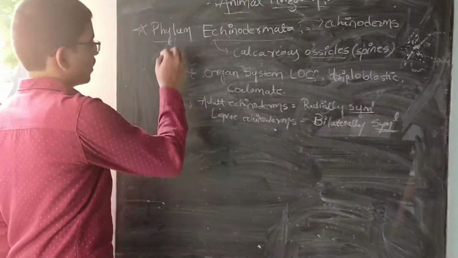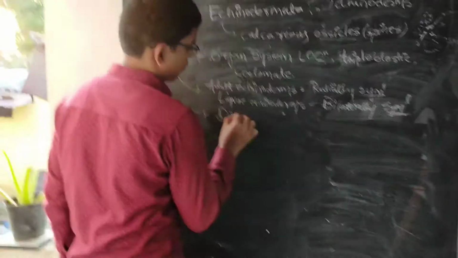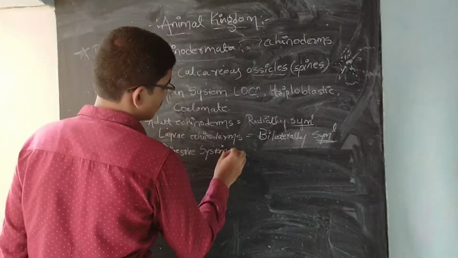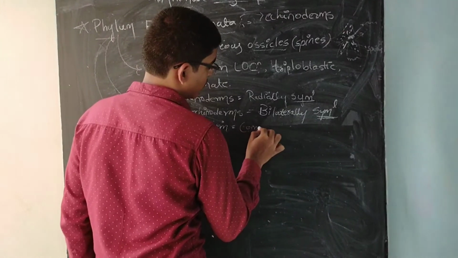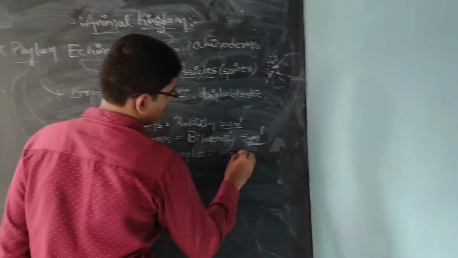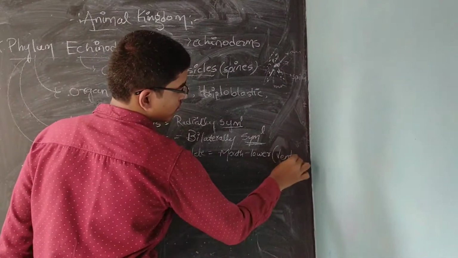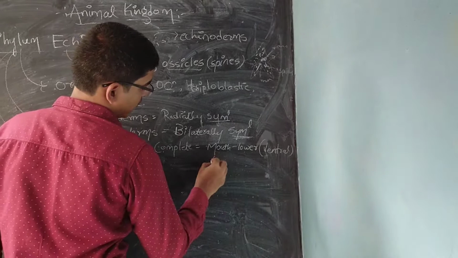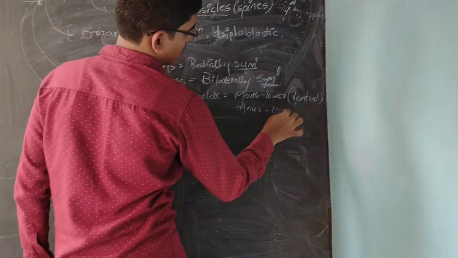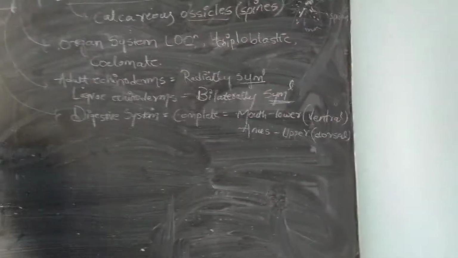In Echinodermata they also have a digestive system, which is a complete digestive system with two openings. Mouth is present on the ventral side or lower side, and on the dorsal side there is another opening, which is the anus. The anus is present on the dorsal or upper surface.